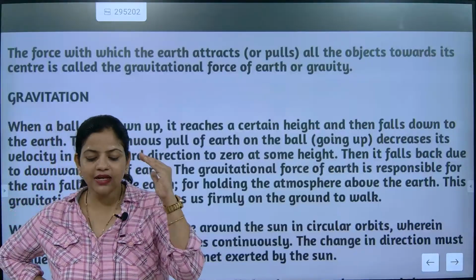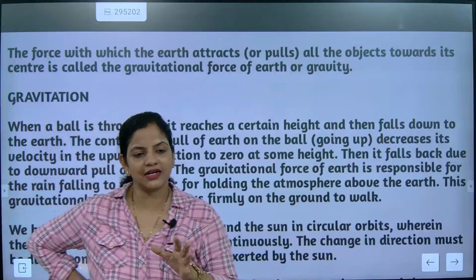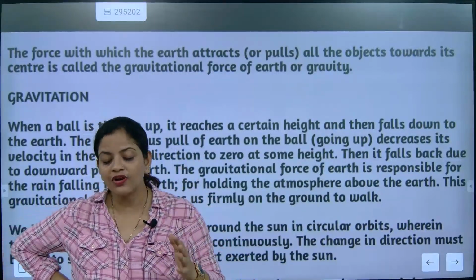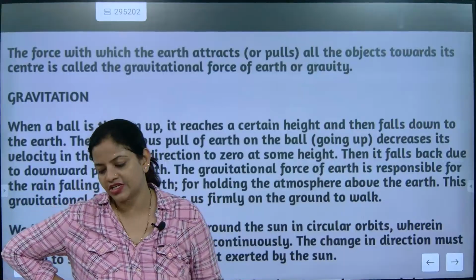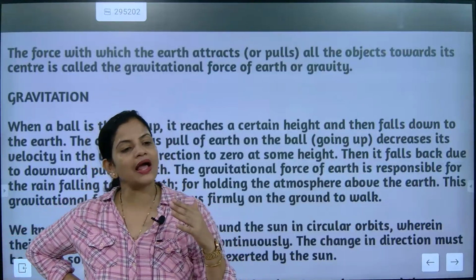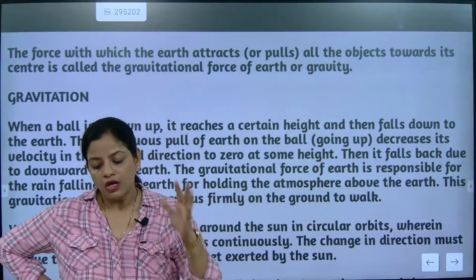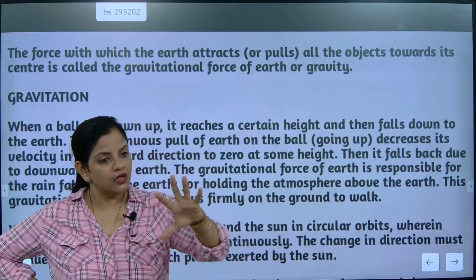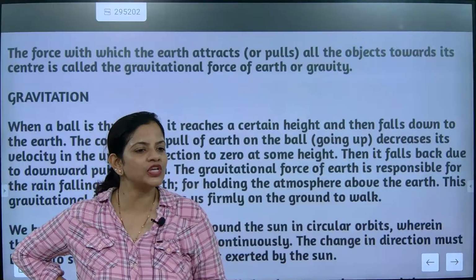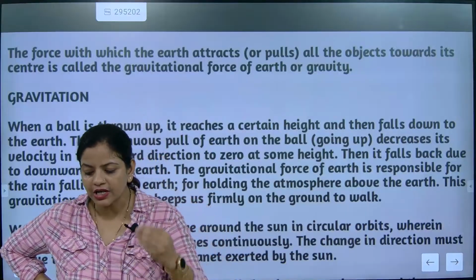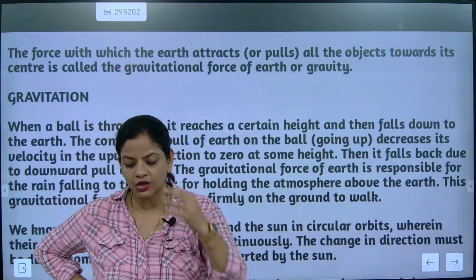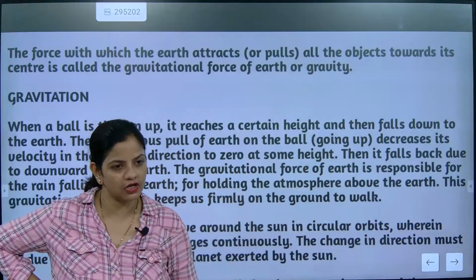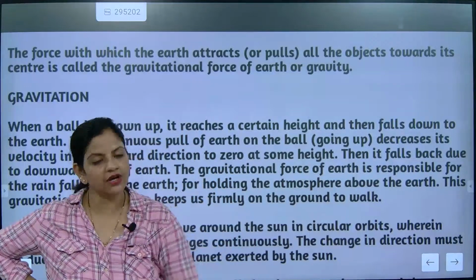Got it? So continuously the gravity of any planet, not only Earth. If we throw any object on any other planet, what will happen? Every planet will have some gravitational pull. Understood? So what will happen in that case? The gravity will try to pull the object down, continuously acting downward. Got it? So it will keep trying to reduce the velocity, and one stage will come, it will drop down.